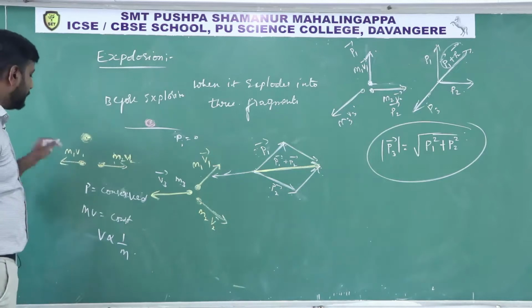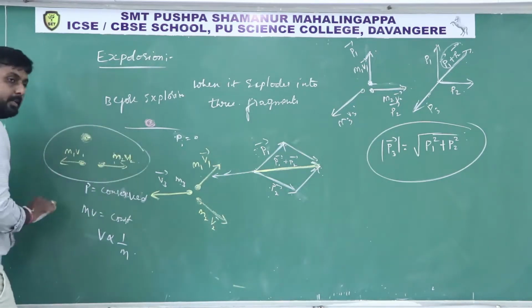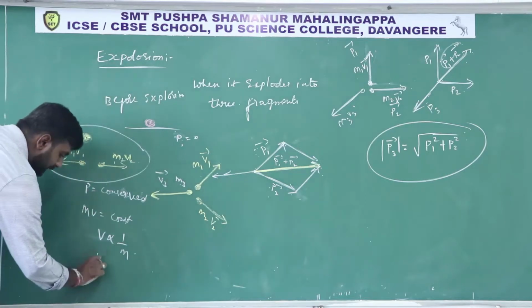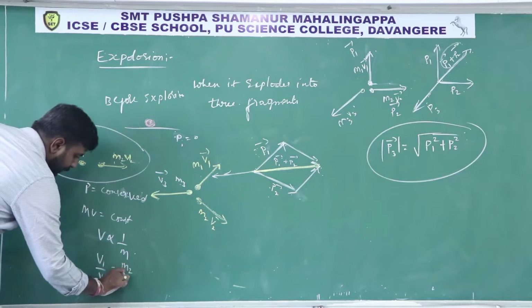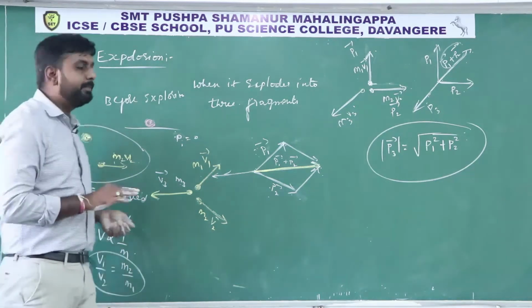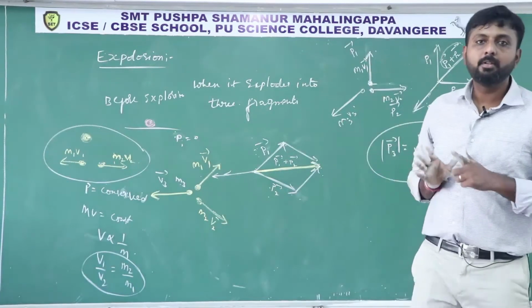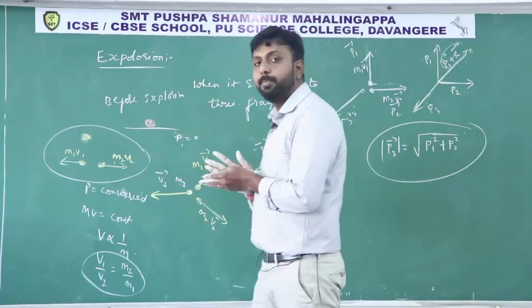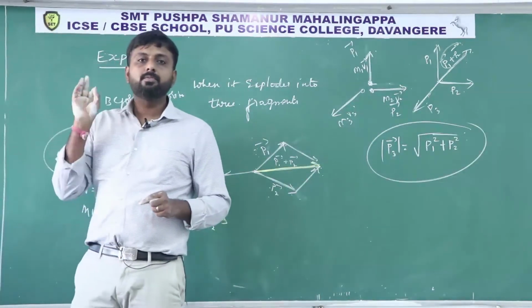Since v is inversely proportional to m, in this case, especially for two fragments, the ratio of velocities v1 by v2 equals m2 by m1. So remember these points, these examples are useful for competitive exams. I hope you understood the law of conservation of momentum.